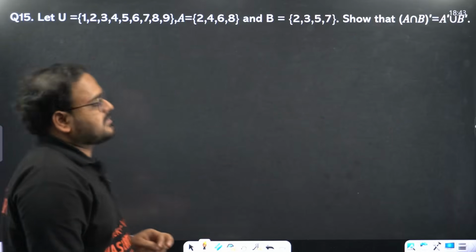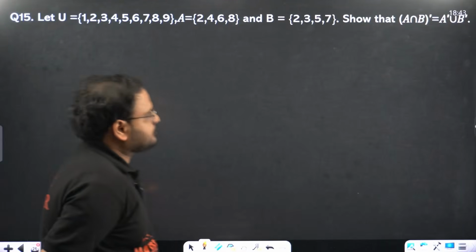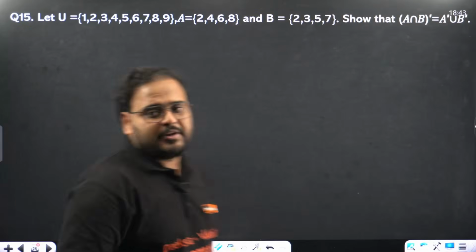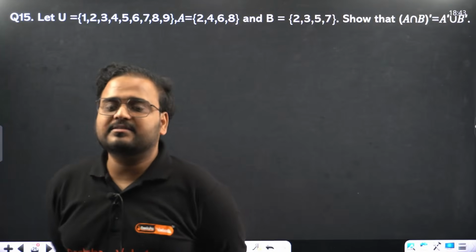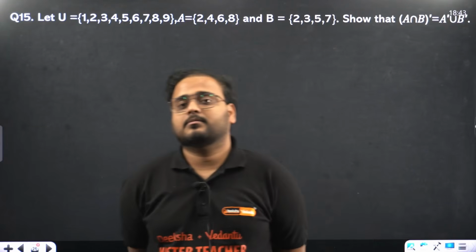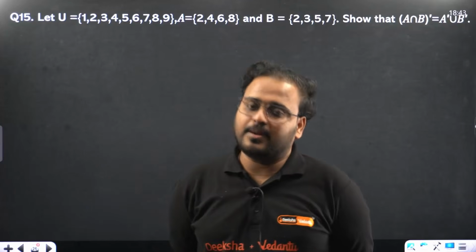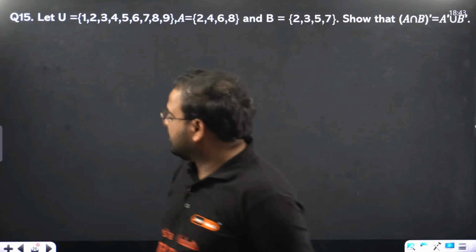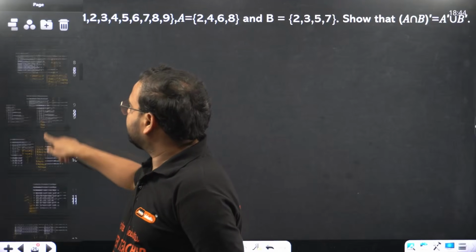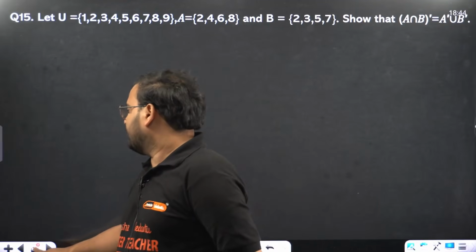Okay, next, let U be, I think this is the last question, right? This is the last question from this chapter. 15 questions I've taken over here. You can see I've followed all the structure of the questions. So in the 2 and 3 markers, you'll find important problems of operations of set. More than the questions, of course, questions are very important, but more than the questions, the formulas and inputs I gave in theory over here, these are very, very important. Given you summary of everything at one place. So please try to utilize that properly.